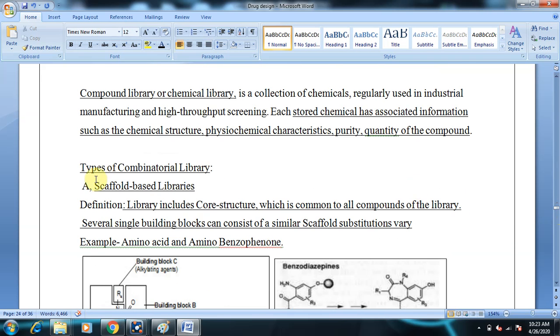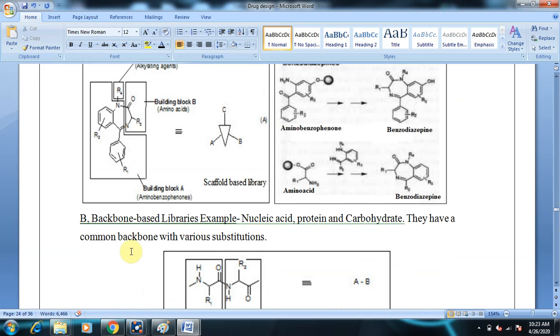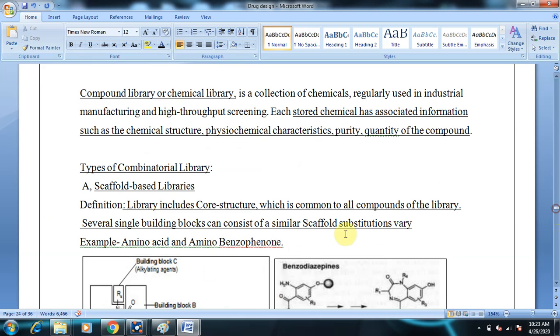So first we'll discuss what are the types of combinatorial library, and then followed by the different techniques of preparing combinatorial library. Coming to the types of combinatorial library, one is scaffold based libraries and the other one is backbone based libraries. We'll discuss what these scaffold based libraries and backbone based libraries are.